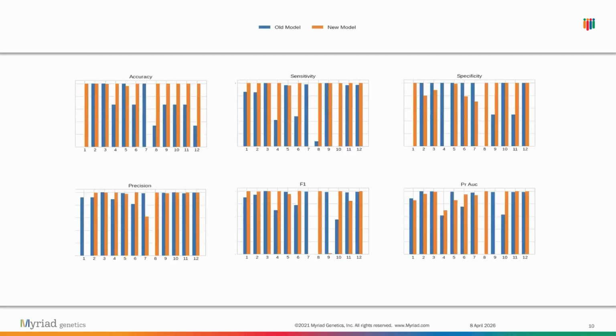And so here's a plot of the different metrics between the old model and the new model. We wanted to see whether or not the new model held up with the performance of the old model. And as you can see, it does pretty similarly. There are some metrics where the new model does significantly better than the old model, sometimes the other way around as well. But overall, it does a pretty similar, high-performance job compared to the old model.